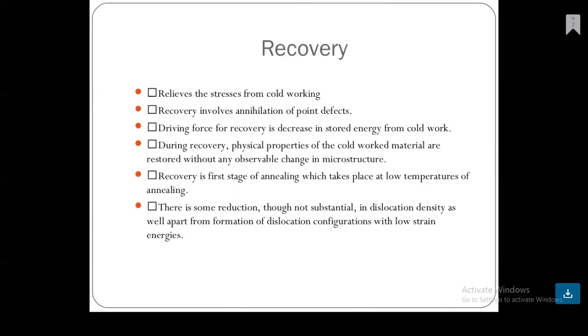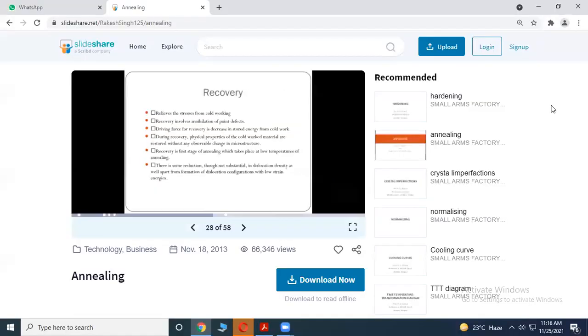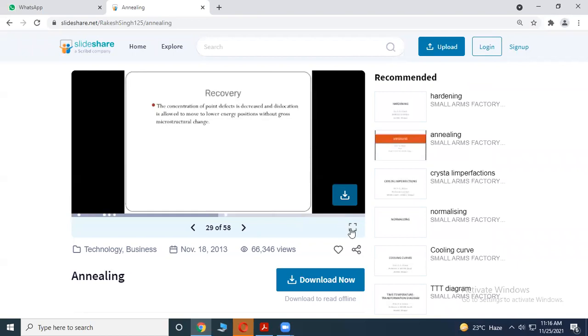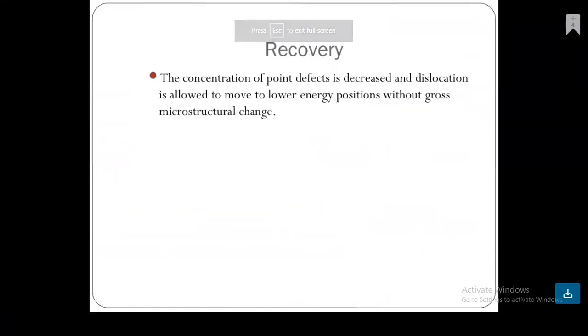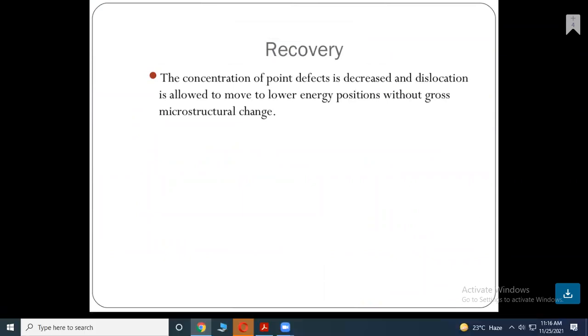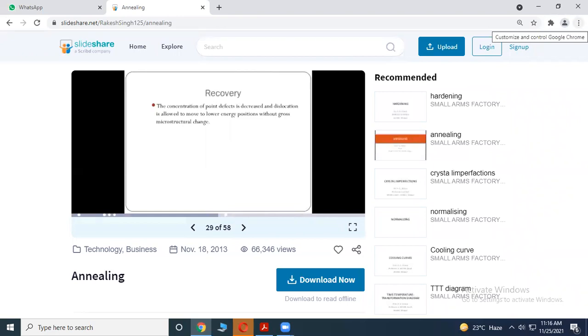There is some reduction, though not substantial, in dislocation density, apart from formation of dislocation configurations with low strain energies. The concentration of point defects is decreased and dislocations are allowed to move to lower energy positions without any microstructural change.